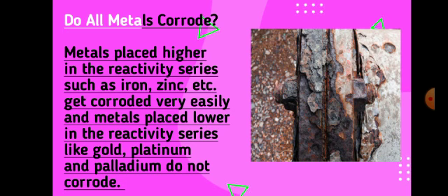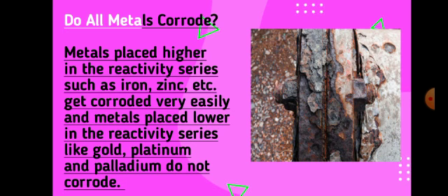For example, gold, platinum and palladium. These are some metals that do not get corroded, and the metals that get corroded are the metals placed at a higher level in the reactivity series. So this is an example of how you can tell whether all metals corrode, or whether there are some metals that do not corrode easily.